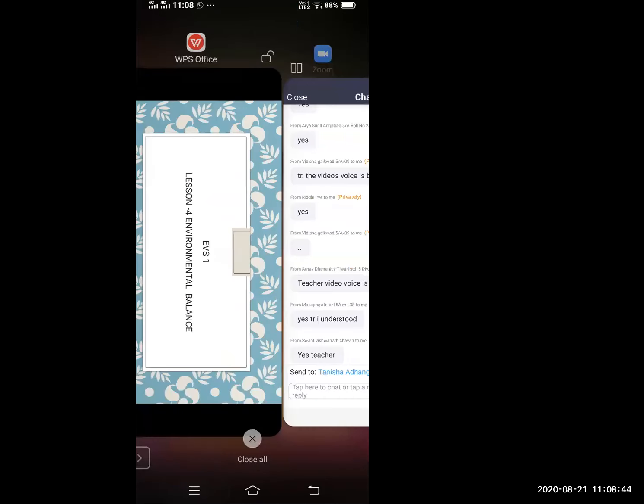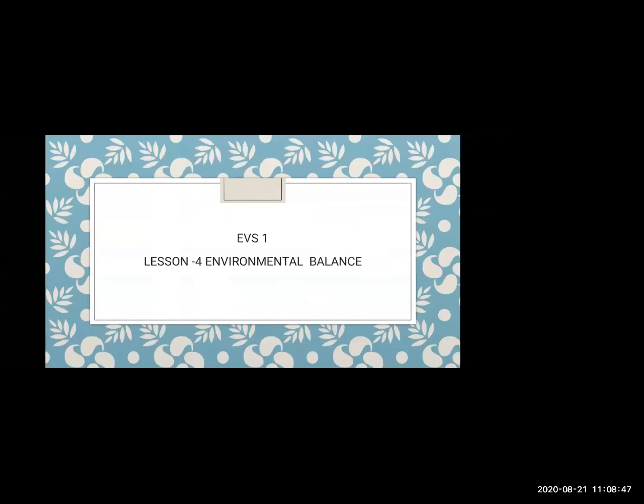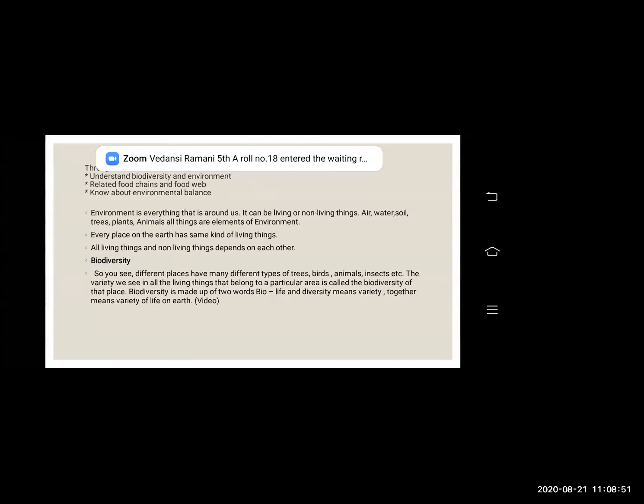That is environmental balance. Through this lesson, we will understand biodiversity and the environment. We are going to study biodiversity and the environment, and the related food chain and food web. We know about the environmental balance. We are going to see how the environment balances our nature.